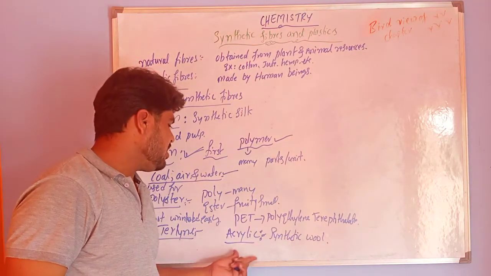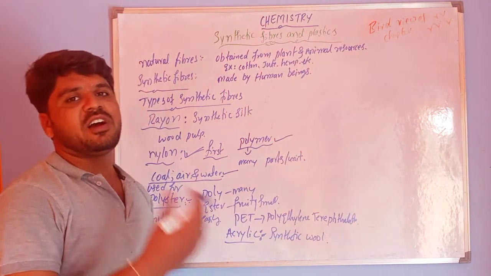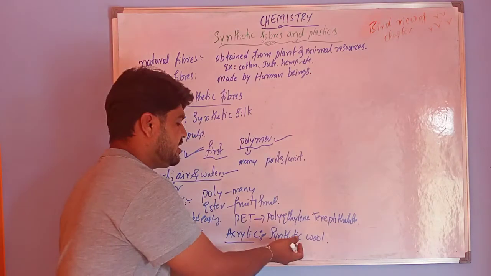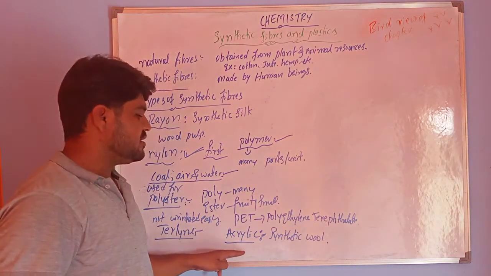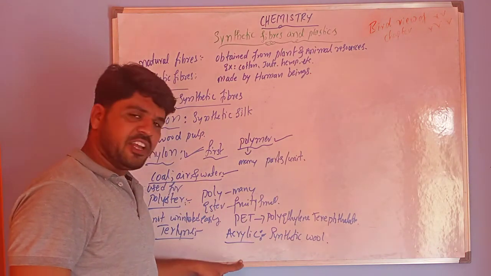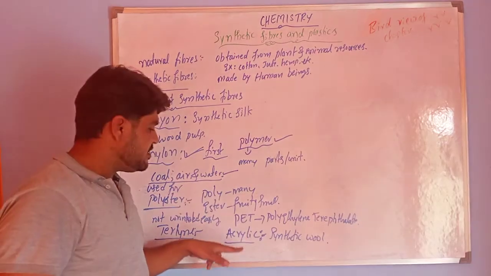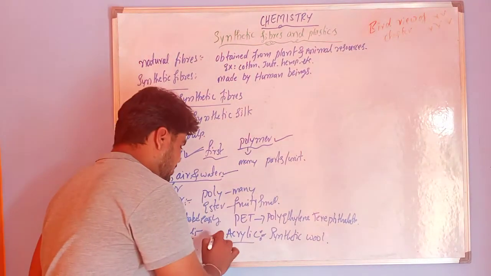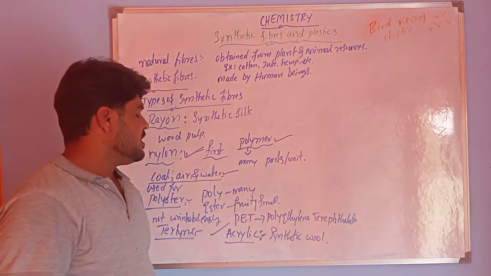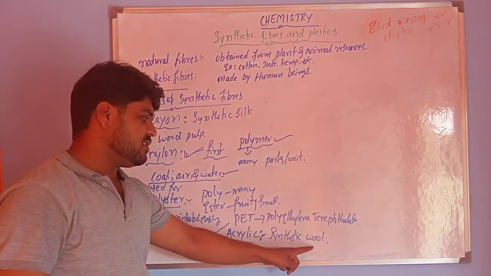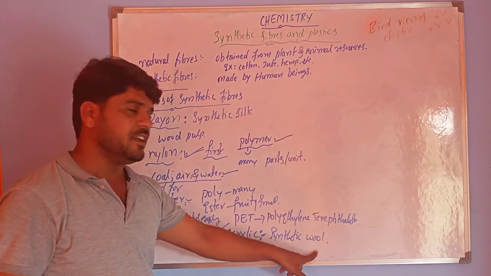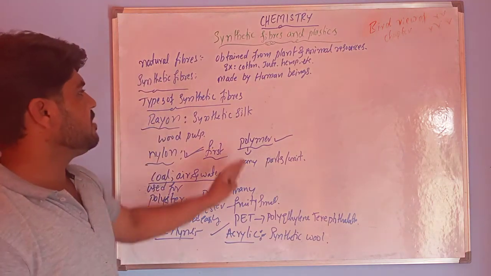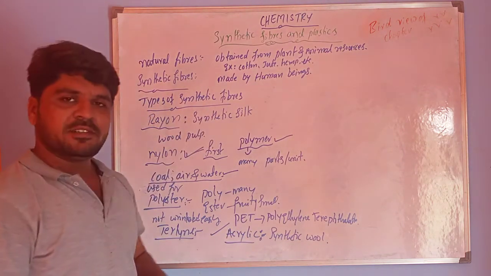Natural wool is very costly. That's why we use acrylic, because it is cheaper, durable, easy to maintain, and dries quickly. These characteristics make acrylic popular. This is all about types of synthetic fibers.